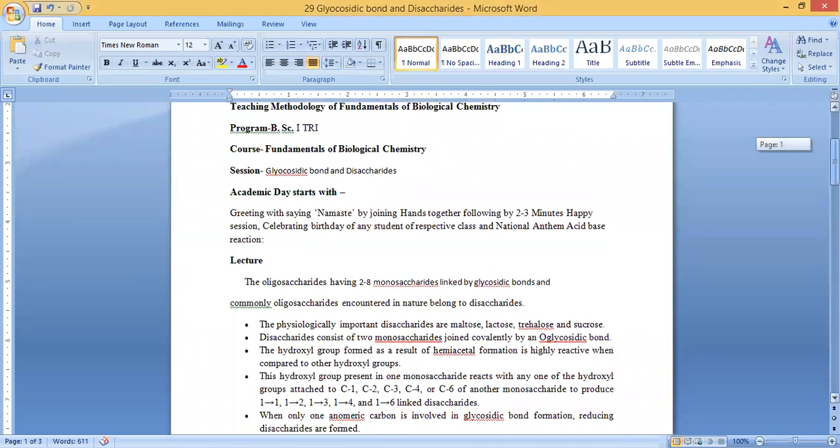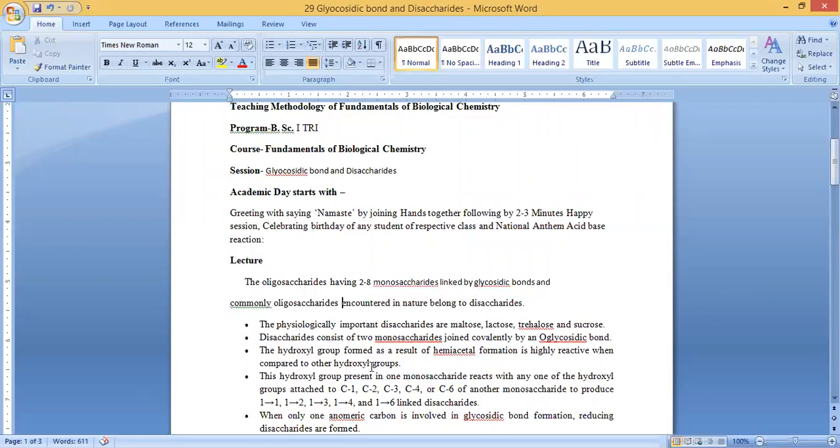So let's start. The oligosaccharides have 2 to 8 monosaccharides, and they are linked by glycosidic bonds. The oligosaccharides most commonly encountered in nature are disaccharides. Disaccharide means they have 2 monosaccharide units. The physiologically important disaccharides are maltose, lactose, trehalose, and sucrose.